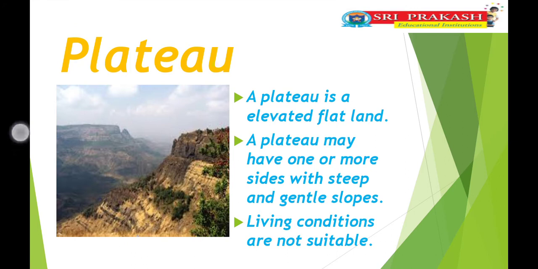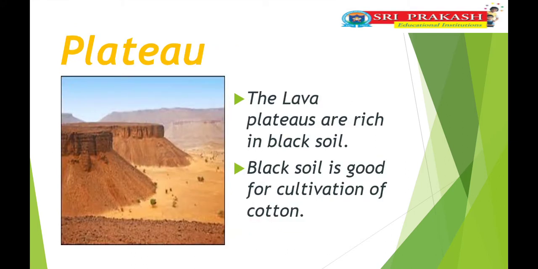And next, if we observe the plateau, children, plateaus are formed by lavas. In lava, we can find different kinds of minerals. Lava consists of minerals, children. When the lava comes from the volcano, it flows on the surface of the earth. The outside temperature becomes cold, children. Due to the lower temperature, the lava turns into rock. That is a plateau. So plateaus are rich in black soil, children. Black soil is good for cultivation of cotton.